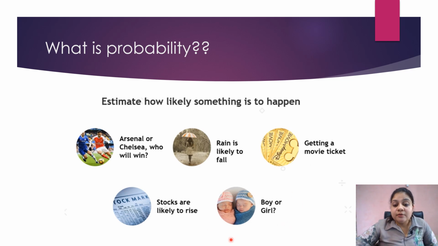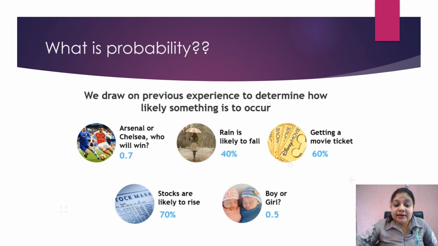Or getting a baby boy or baby girl is 50%, because either a boy will happen or a girl will happen. So we can draw on our previous experience to determine how likely something is to occur. The chance of Arsenal winning is 0.7, chance of rain is 40%, chance of getting a movie ticket is 60%, and so on.